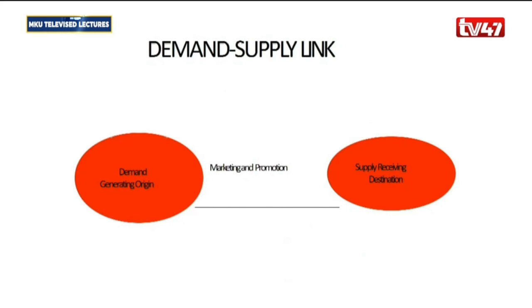Now, we have this simple diagram here to try to demonstrate where the two of them connect. The demand, which is coming from the generating region, is connected with the supply, which is found at the receiving destination. And the two of them are connected by marketing and promotion.